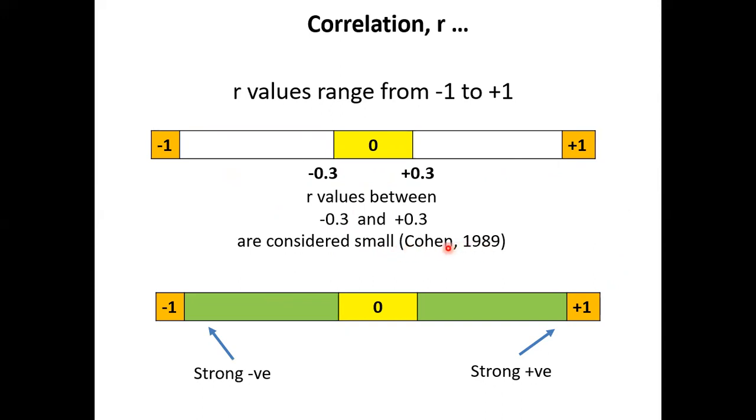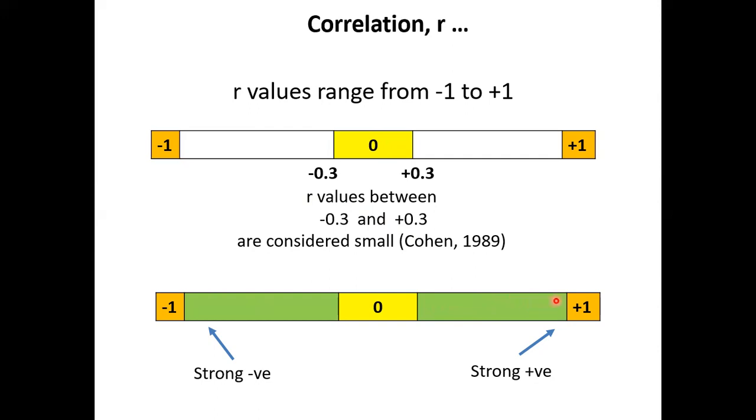Citation Cohen, 1989. The R value is also known as the effect size, right? Too small a connection between the two. So we are looking for the green, positive or negative. If the R value goes this way, the association is getting stronger and stronger.